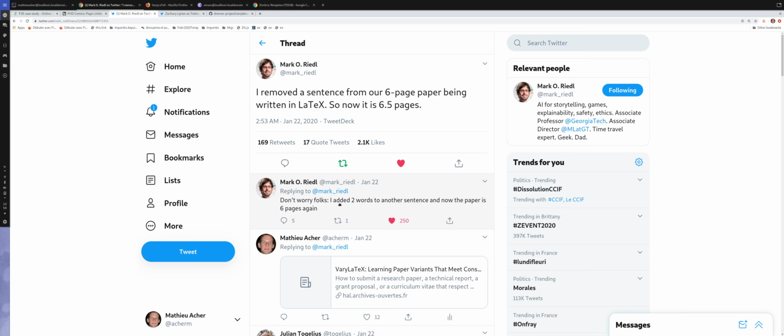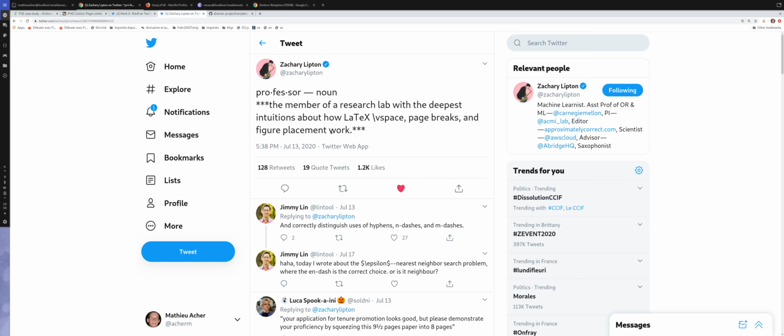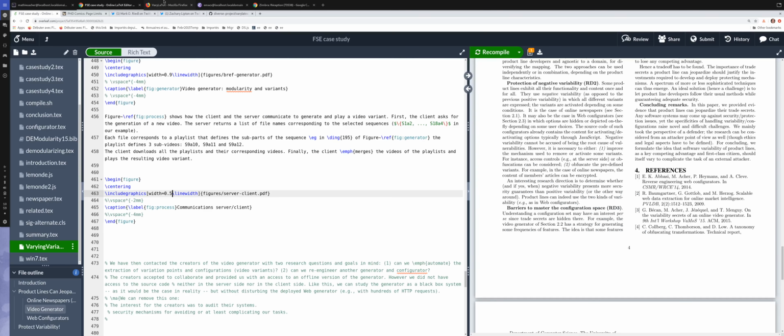There are also funny tweets like, a professor is a member of a research lab with the deepest intuitions about how LaTeX, vspace, page breaks, and figure placement work. I think it nicely illustrates what we are talking about here. So instead of trying different edits and trying to get different variants of a LaTeX document in an ad hoc way, in a very manual way, maybe we could automate that. So that's what VariLaTeX is for.